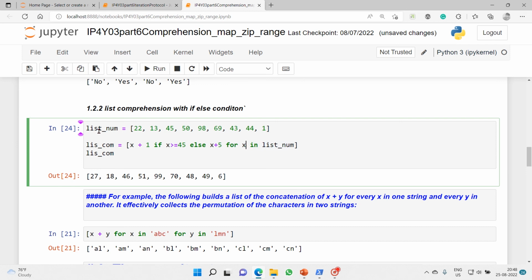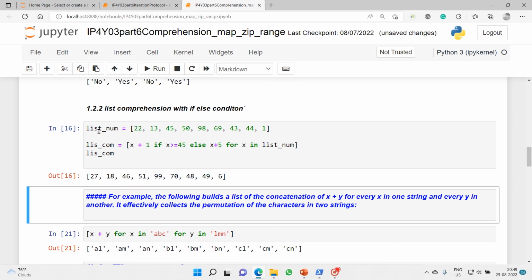Now you have two expressions. If x is greater than or equal to 45, you do x plus 1, else you do x plus 5. Let's execute and see.